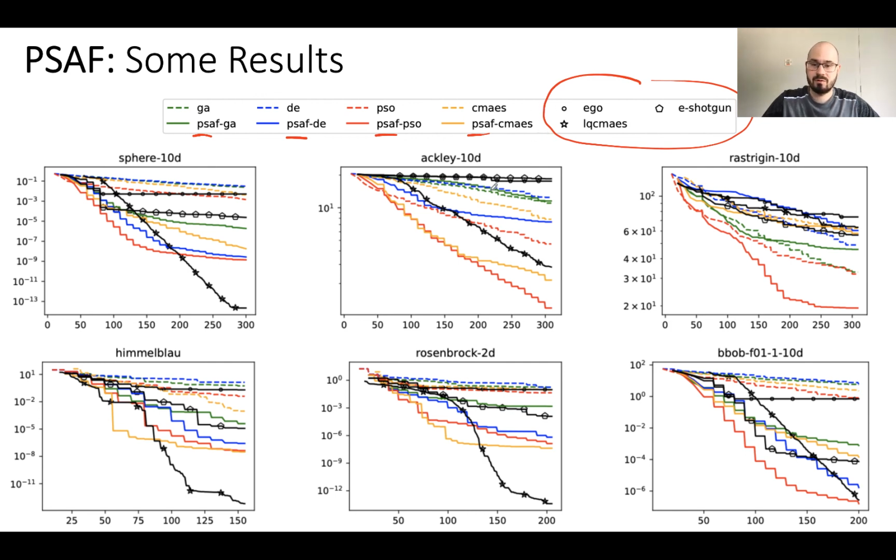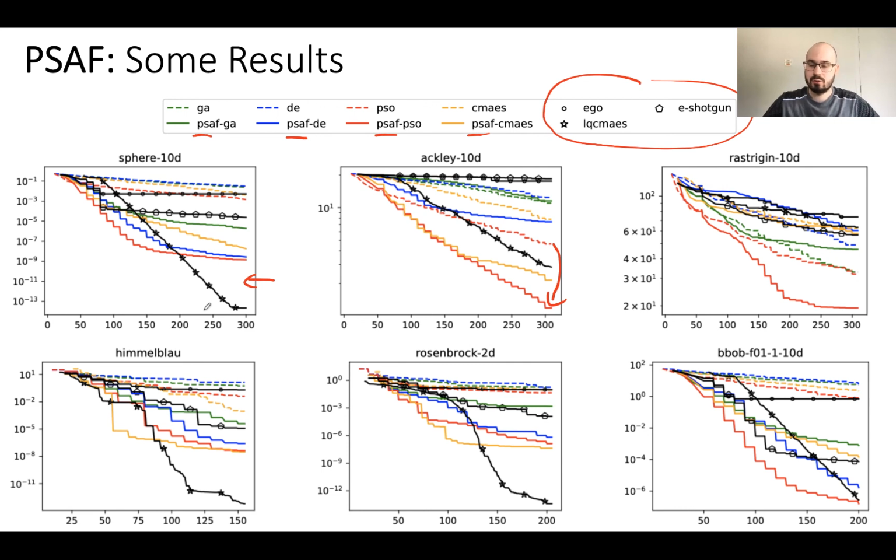First, one can observe that for most problems, the surrogate assistance significantly improved the performance. We have seen this throughout the whole experiment we have conducted. Moreover, one can see that for some problems, the local search behavior could be improved. For example, for sphere 10 dimensions, the local search of LQCMAES converges quicker to the exact optimum.